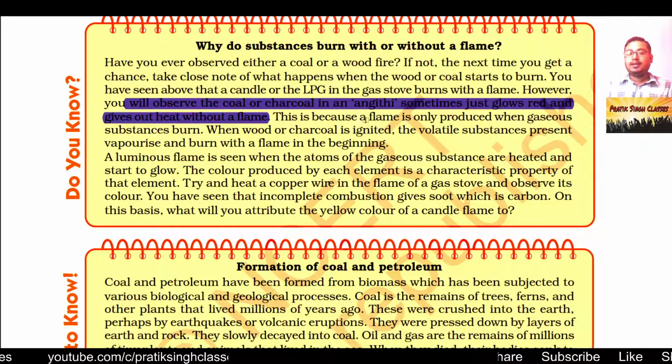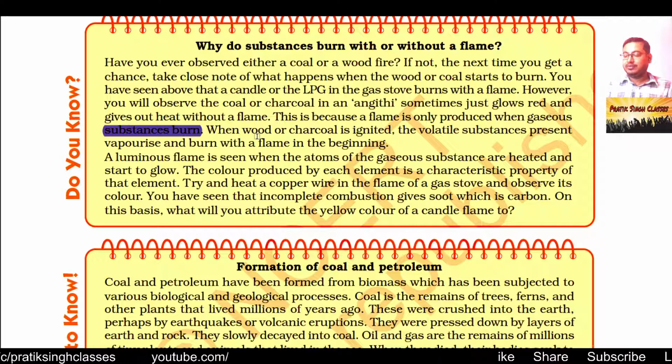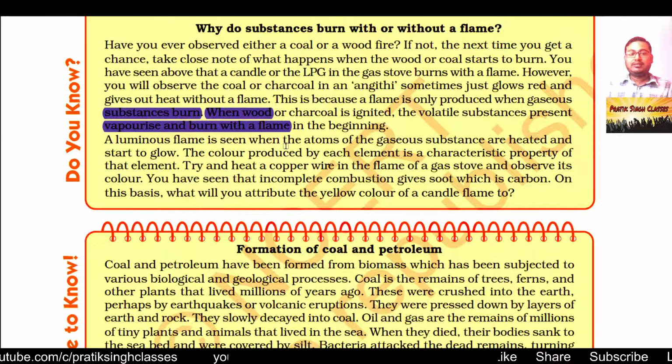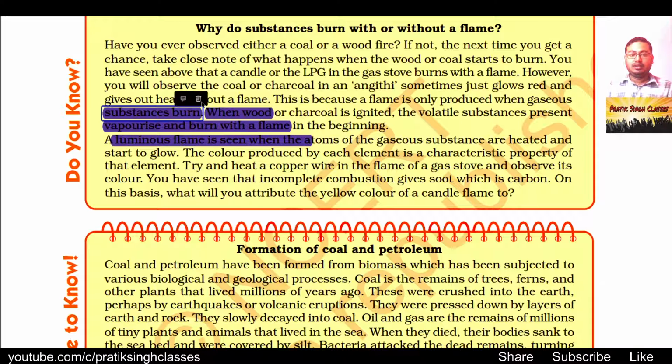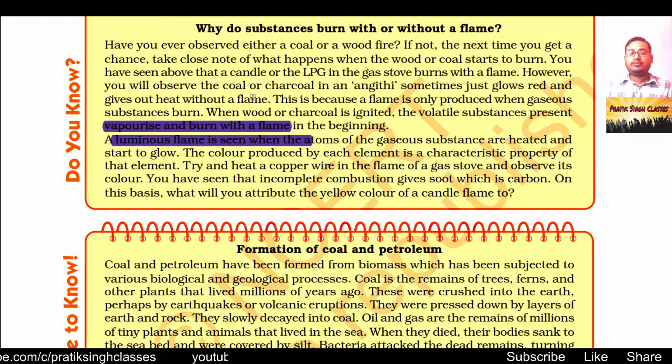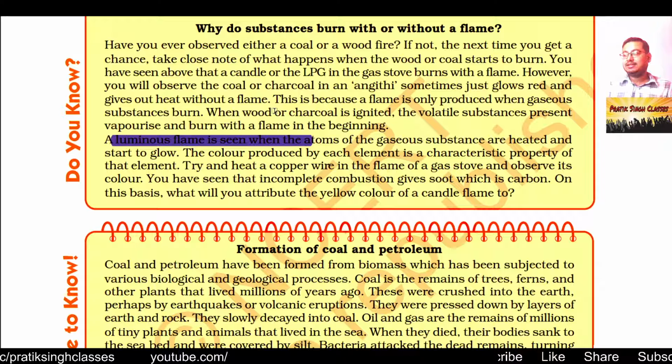This is because a flame is only produced when a gaseous substance is burned. Do remember that you will get a flame only when a gaseous substance is burned. When wood or charcoal is ignited, the volatile substances present vaporize and burn with a flame in the beginning. After that, it stops giving huge light and gives only heat. A luminous flame is seen when atoms of gaseous substances are heated and start to glow. Do remember that, we will get a flame, we will get a glow only when a gaseous substance burns.